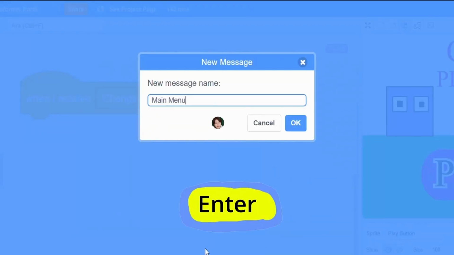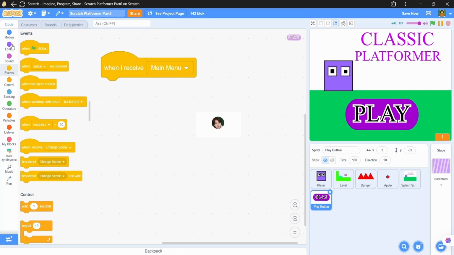Then, on the button, make a new message named main menu.